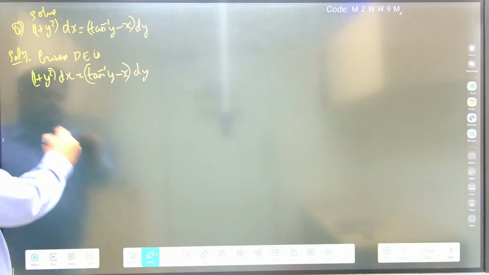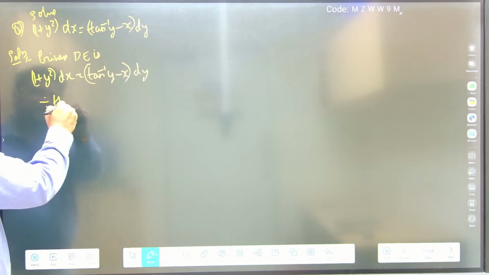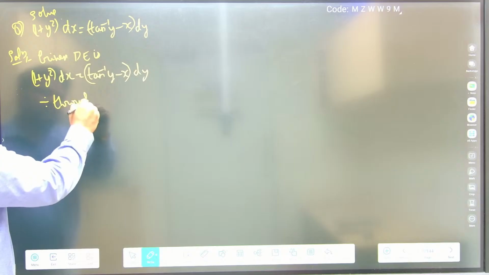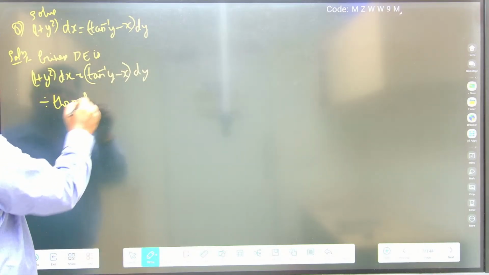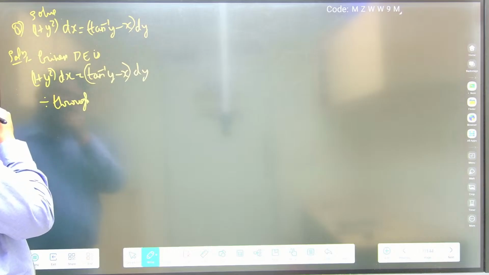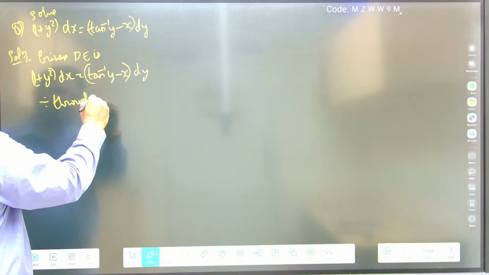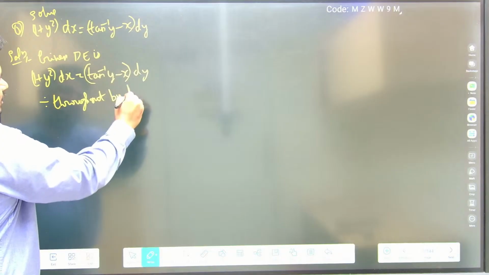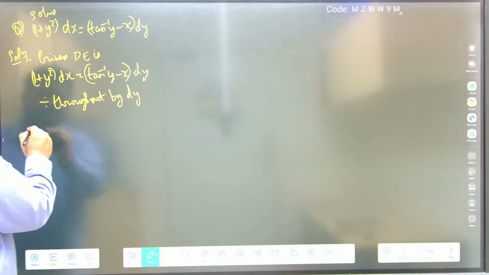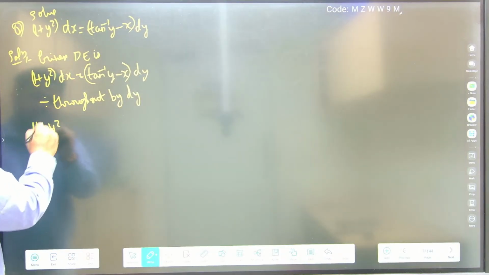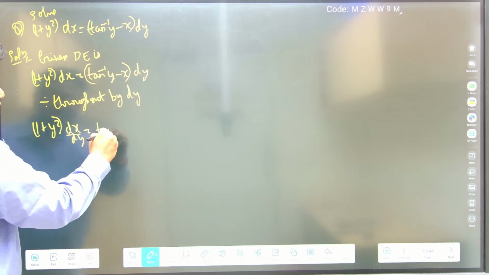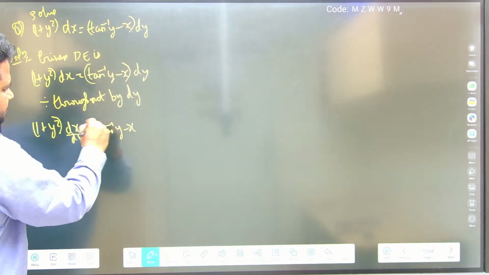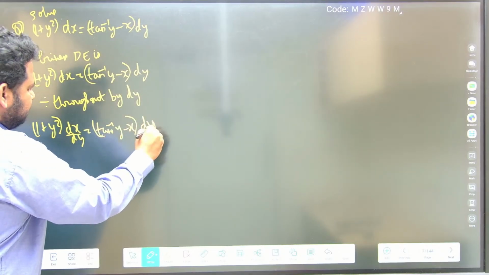Now I will divide throughout by dy. So 1 plus y square into dx by dy is equal to tan inverse of y minus x into dy by dy.